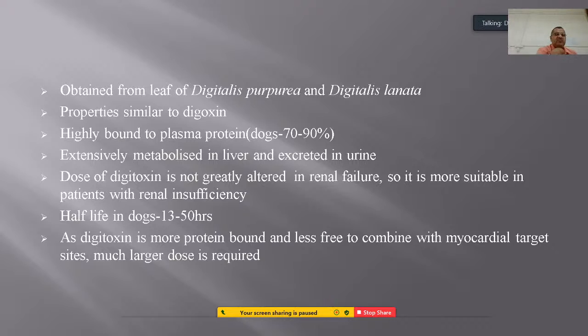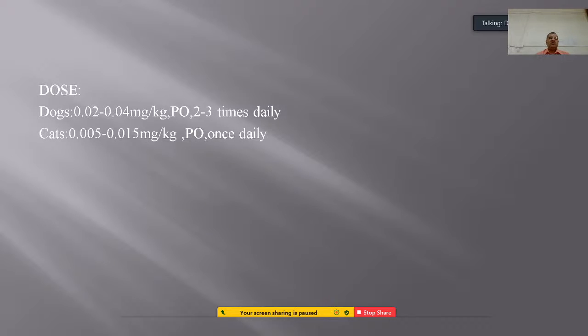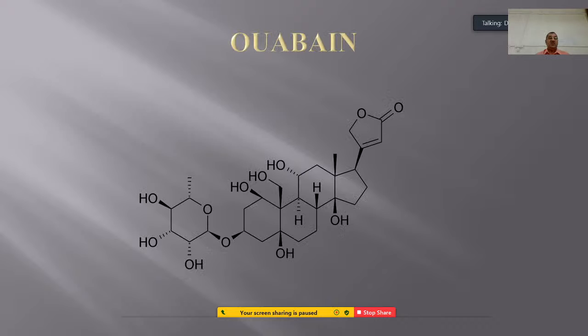The half-life of this drug in case of dogs is 13 to 50 hours. As it is more protein bound and less free to combine with the myocardial target, a much larger dose is required for the action, and the dose is very similar to that of digoxin.